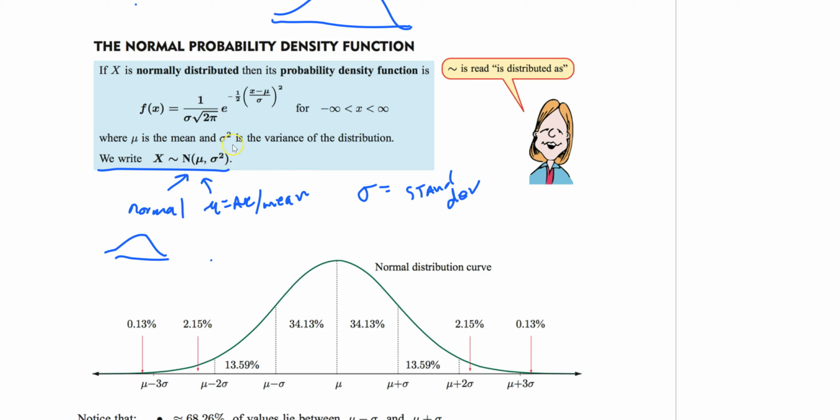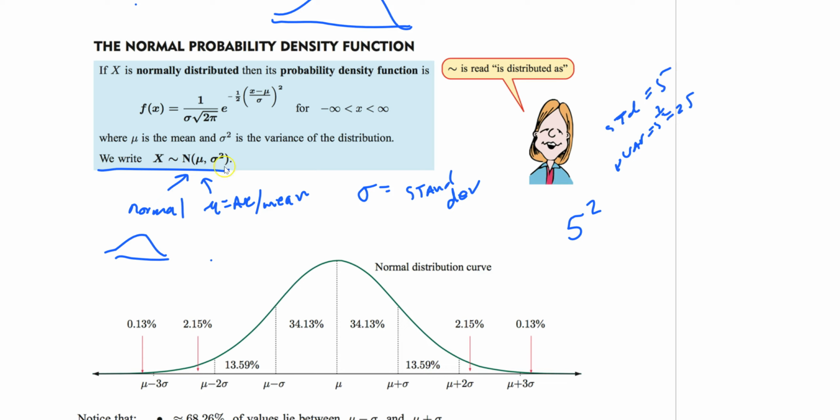As they say right here, sigma squared is the variance. That's just a fancy way of writing it. It's like if I said, here is 5 squared. You'd say, oh, the variance is 5 squared, or 25, and the standard deviation is 5.